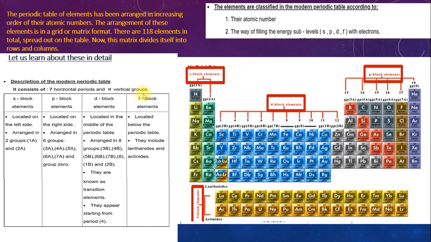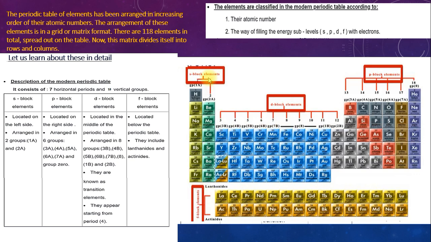One more time, the modern periodic table consists of 7 horizontal periods and 18 vertical groups. We start with the left hand of the modern periodic table. On the left hand, we have the S block elements, which are two groups.